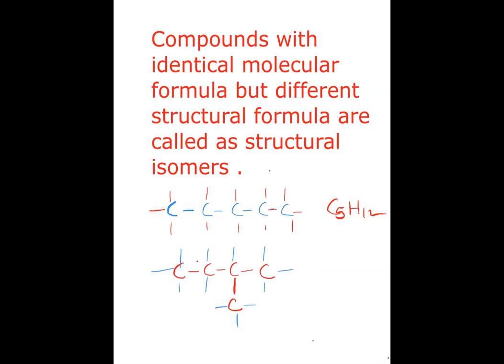So 10, 11, 12. So this also is C5H12 only. This is also an alkane, that is also an alkane, but the names are different. Naming I am not going into. What we are discussing is that these two are different structural isomers. Both have five carbons and the same molecular formula, but different structural formula.